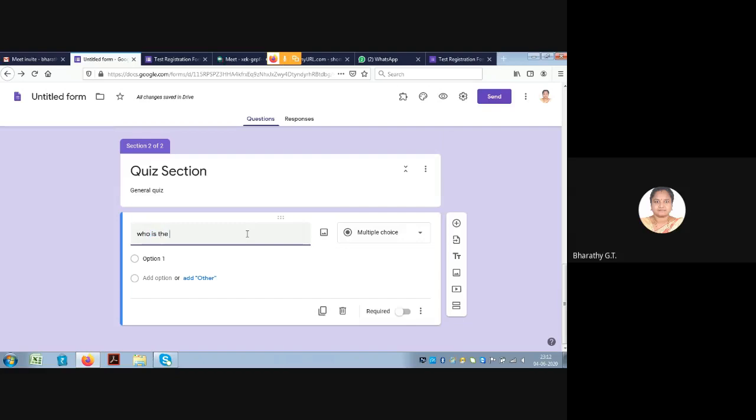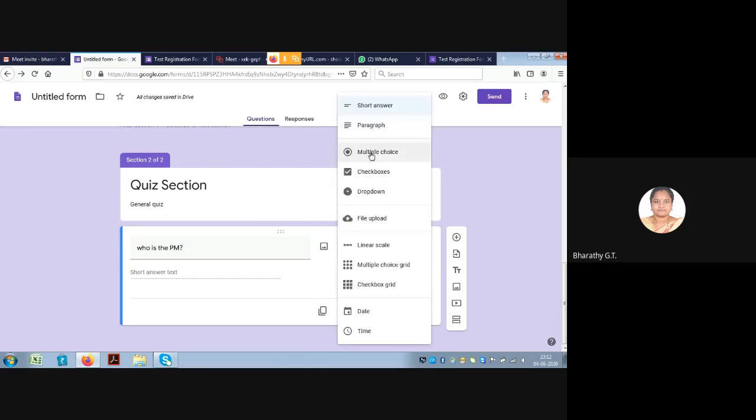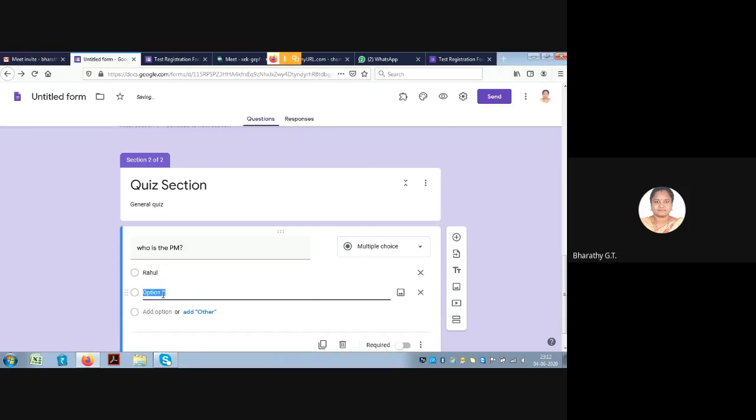Who is the PM? We can go for multiple choice. First option, let us give as Rahul. Second option will give as Modi. We'll make it as required.